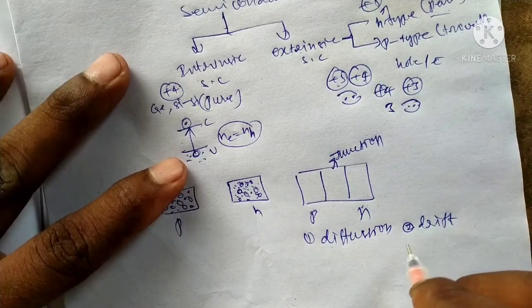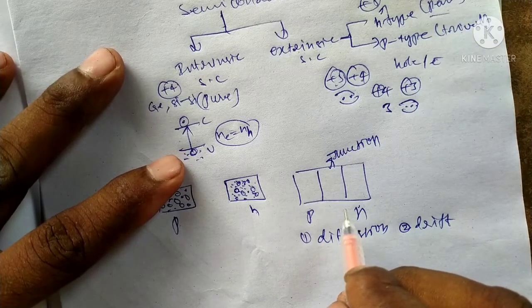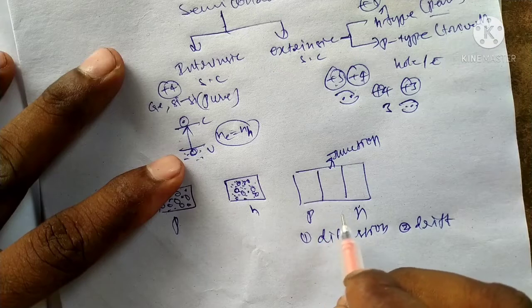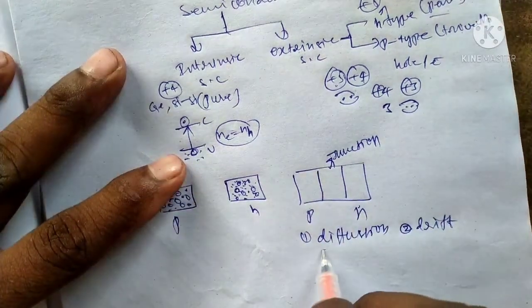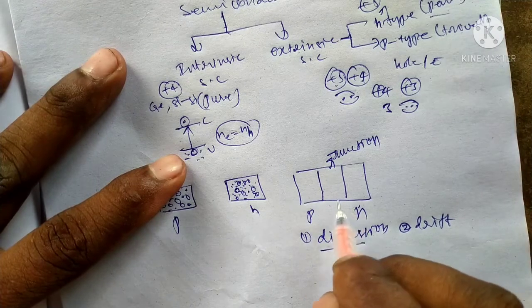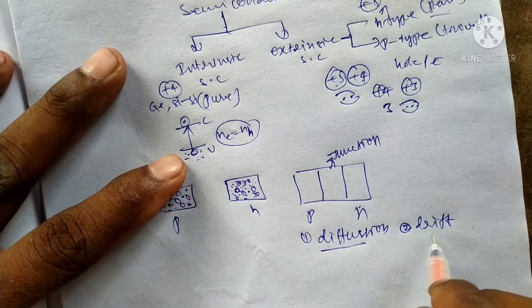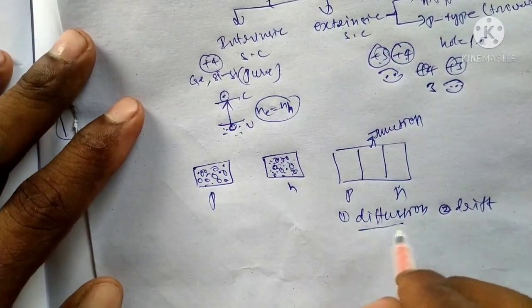These two processes occur when an n-type material is combined with a p-type material to form a junction. When the junction is formed, these two processes occur in the p-n junction diode: diffusion and drift. Okay, what is drift, and what is diffusion?